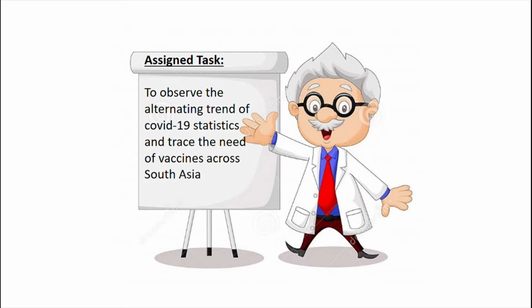The researcher William has been trying to make a beneficent and optimized use of a dataset in order to complete the assigned task. This optimization can help him to observe the alternating trends of COVID statistics. His goal is to research how every country is affected by the deadly virus and prepare a document specifying the amount of medical aid which needs to be supplied to that country. He tries to access the data manually but faces difficulty in searching a larger dataset for particular attributes which can help him in making important decisions.